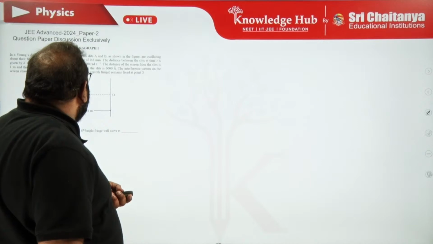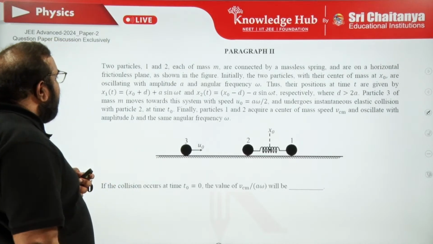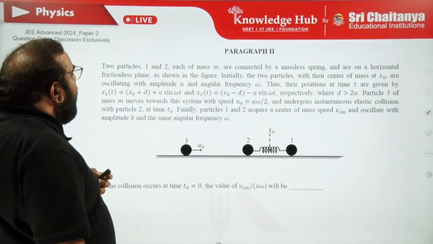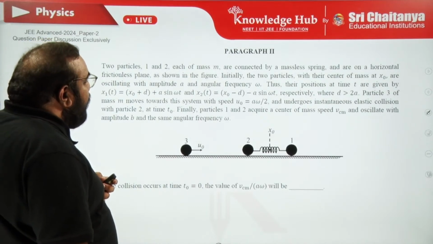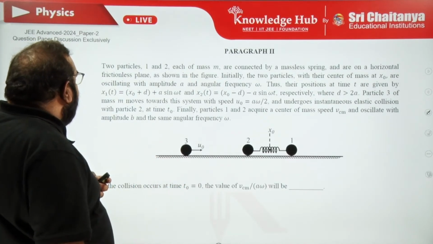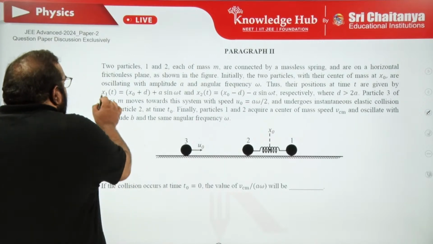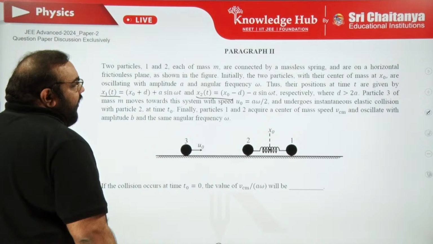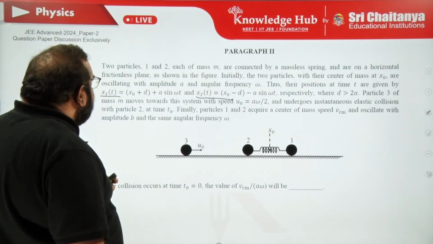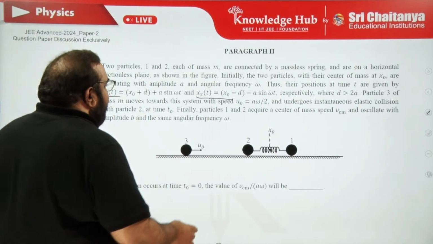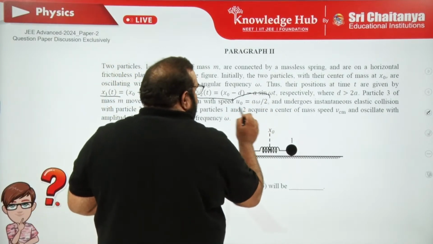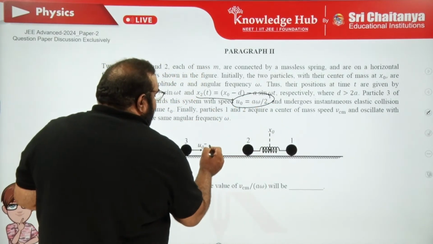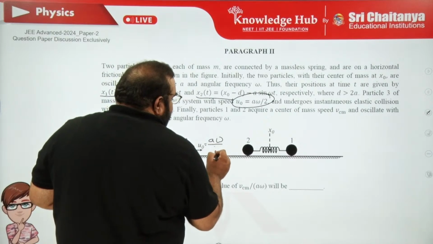Next one. Two particles 1 and 2, each of mass m, are connected by a massless spring, and are on a horizontal frictionless plane. x1, x2, both the distances are also given, which is variable. D greater than 2a. Particle 3 of mass m moves towards the system, speed given a omega by 2. Unit is a omega upon 2.